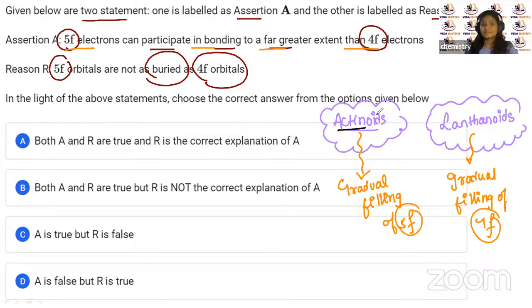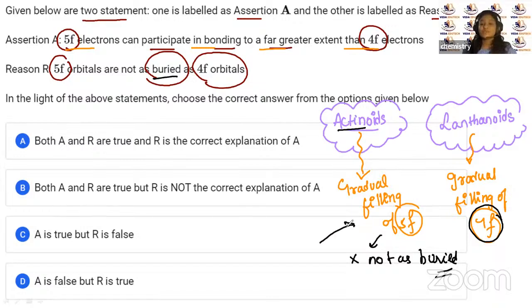The reason is that the 5f orbitals are not as buried. What does this buried mean, children? Buried means it is not that much protected, right?